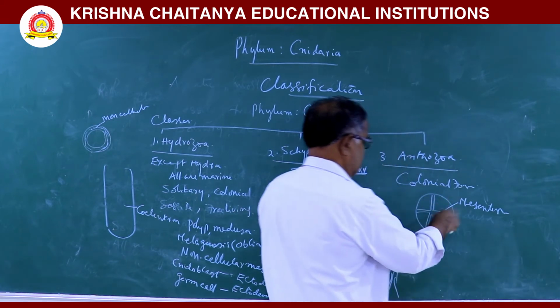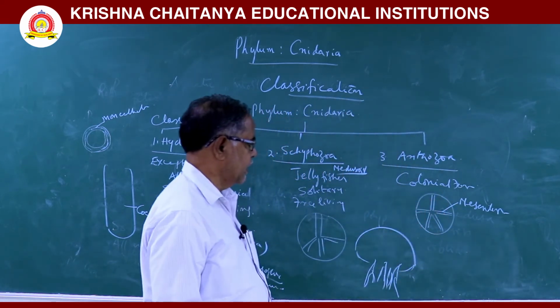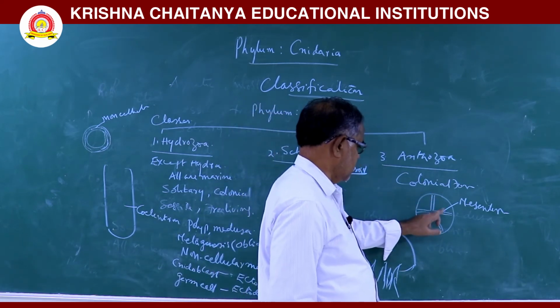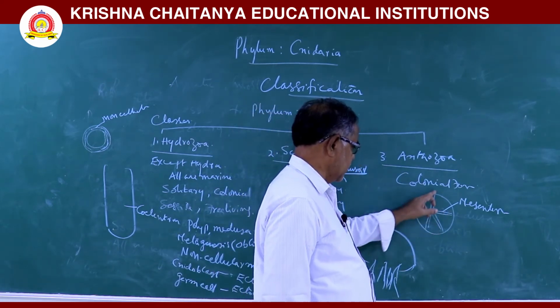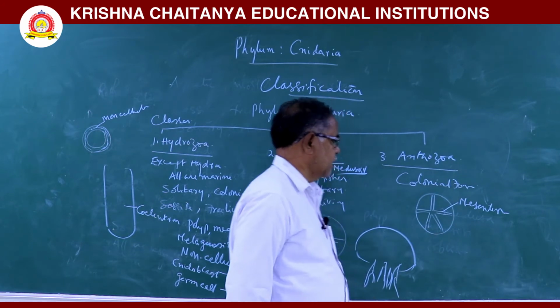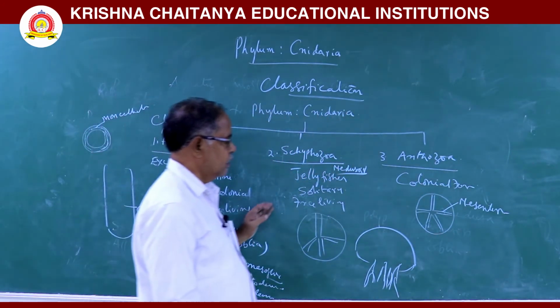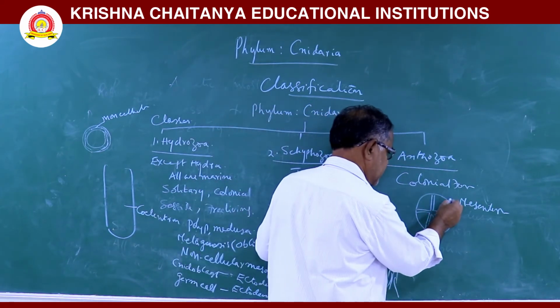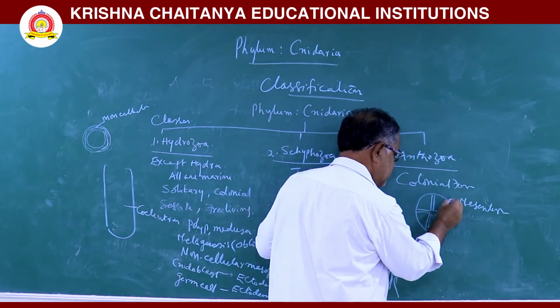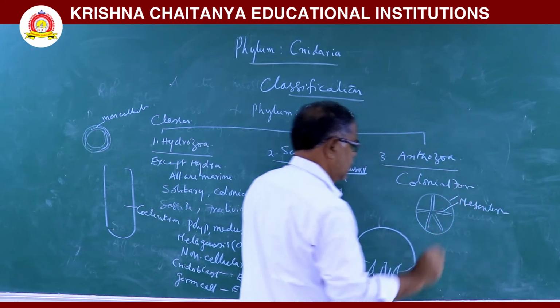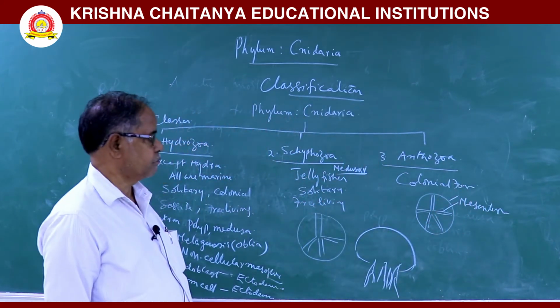The coelenteron is divided by some vertical septa. They are called mesenteries. Here, the nidoblast cells form from ectoderm. Next, germ cells are formed from endoderm.